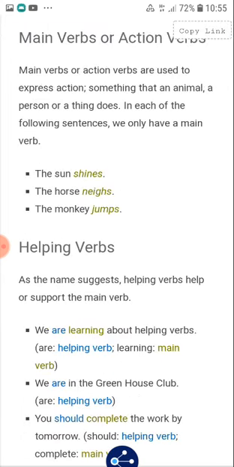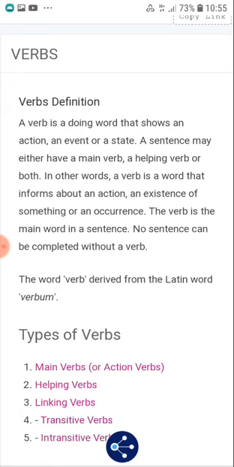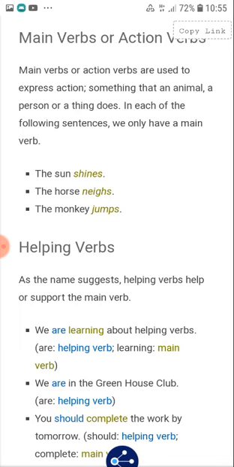The word verb is derived from the Latin word verbum. So which types of verbs are there? Main verbs or action verbs, helping verbs, linking verbs, transitive verbs, intransitive verbs. Main verbs or action verbs are used to express action, something that an animal, a person or a thing does.